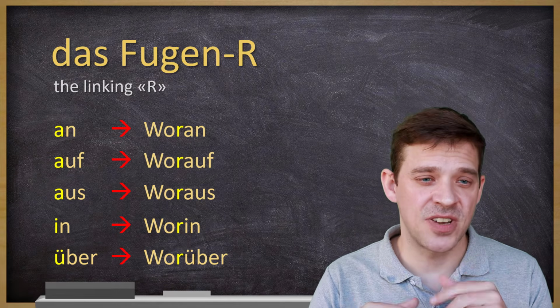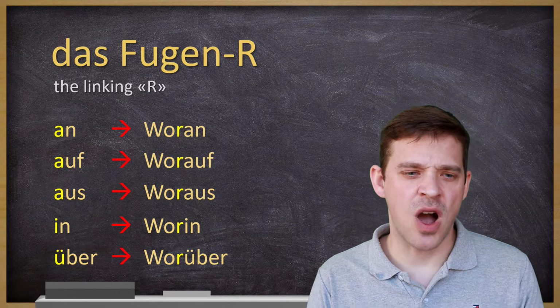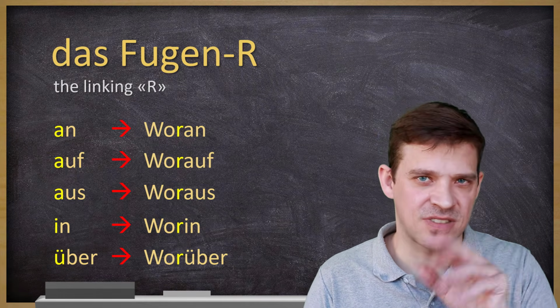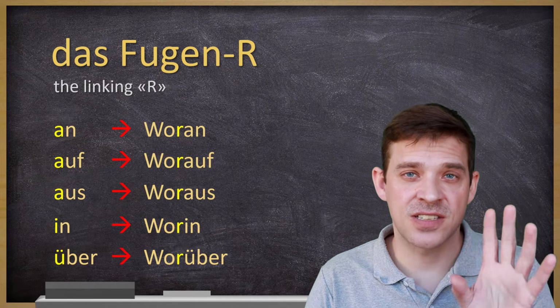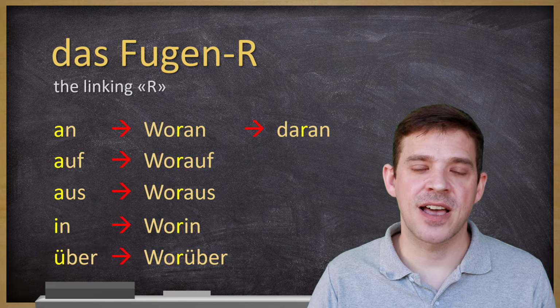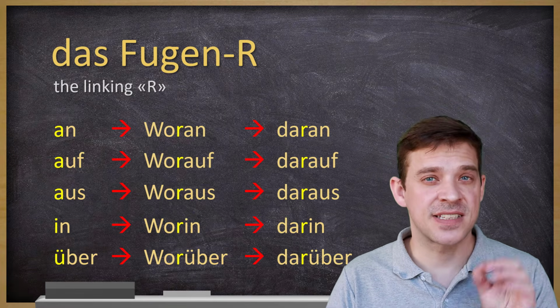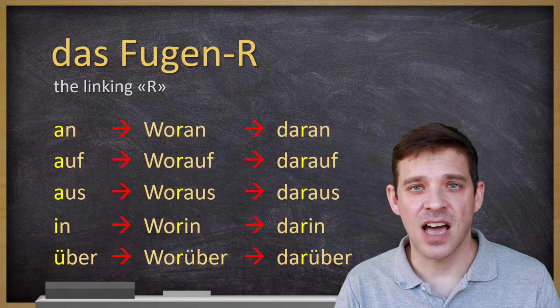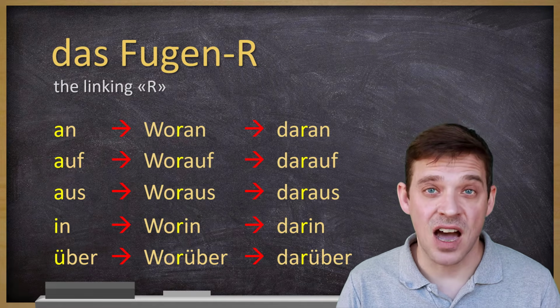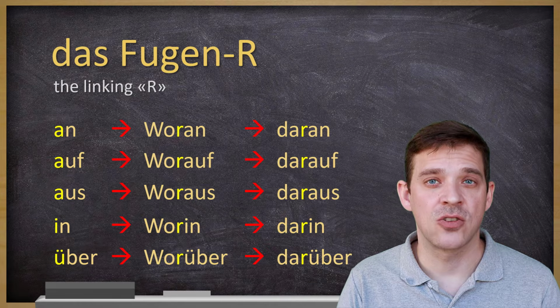Again, it's for pronunciation reasons. If you would drop it, woran, worauf, woraus, worin, it just doesn't work. So it's actually just there to make it easier to pronounce. And of course, you also have these in the da compound words, exactly the same rule: an, daran, auf, darauf, aus, daraus, in, darin und über, darüber.